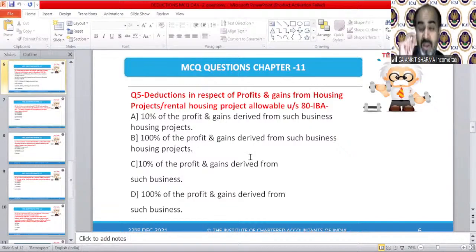You have to read it very carefully, and you'll be able to understand the difference.